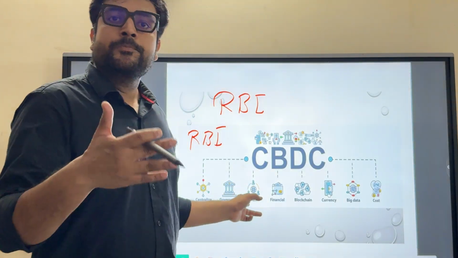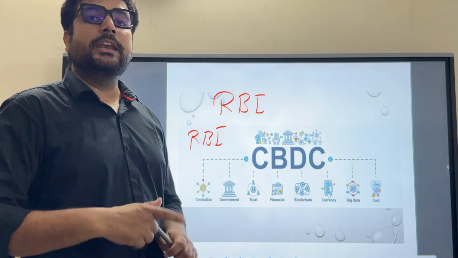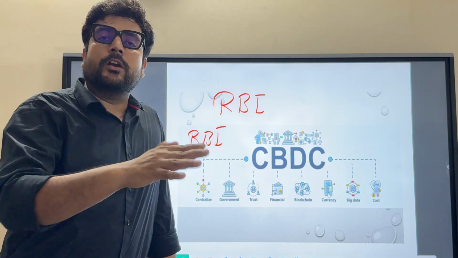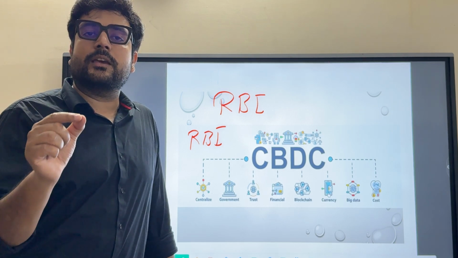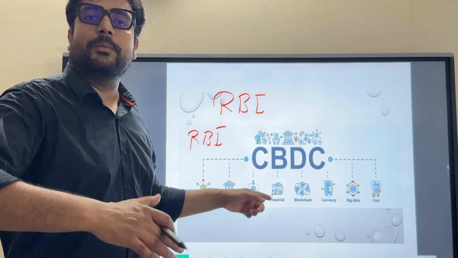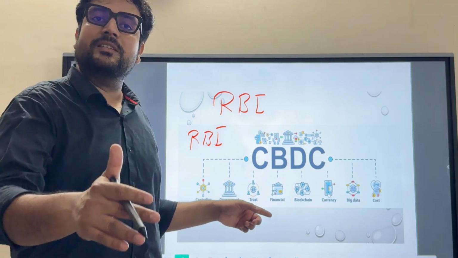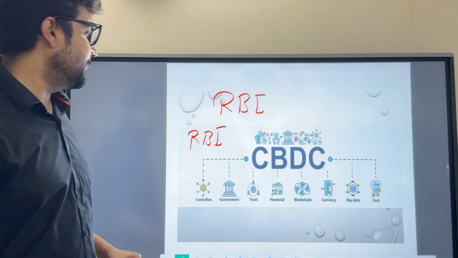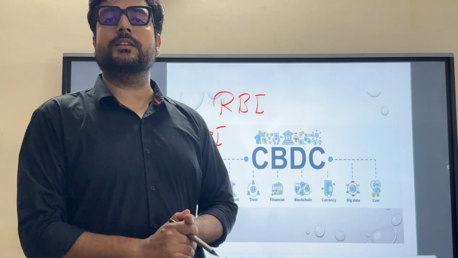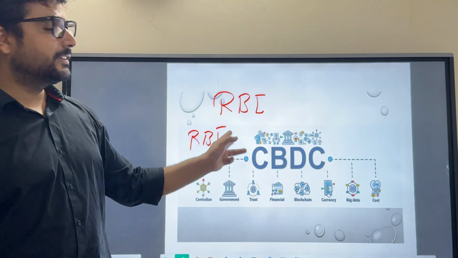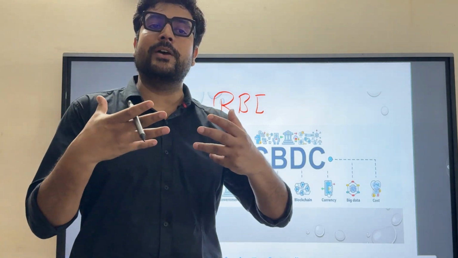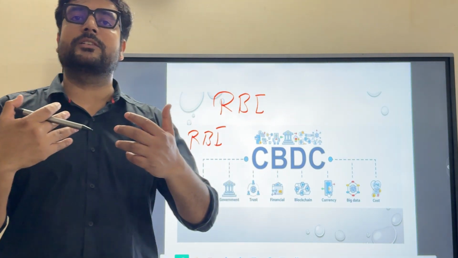The trust must be built up among the people who are utilizing bitcoins, Dogecoin, and other such cryptocurrencies which are not centralized. You will see there are cases of forgery and fraud also. So in order to build up trust among the people, centrally backed currencies are required, which is central bank digital currency. And this can be transacted between financial institutions and banks too, and that's why you will see the CBDC has two forms. One is for the common man. The second one is for when we are going to transact the central bank digital currency in bulk.